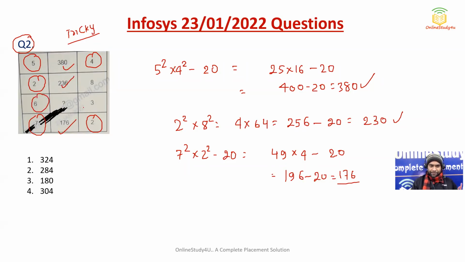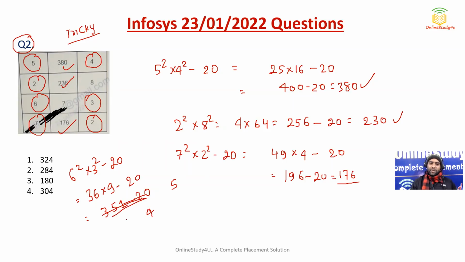Now we have 6 and 3. So 6 square into 3 square minus 20. 6 square will be 36, and then 9, minus 20. So 36 into 10 will be 360. So 360 minus 9 will be 351, minus 20. If I am not wrong, there is some mistake here. Okay, let me multiply. 9 into 6 is 54, 4 and 5 in hand. 9 into 3 will be 27 plus 5 will be 32, so 324 minus 20. So 324 minus 20 will be 304. So here you can see option 4 will be the correct answer, right?